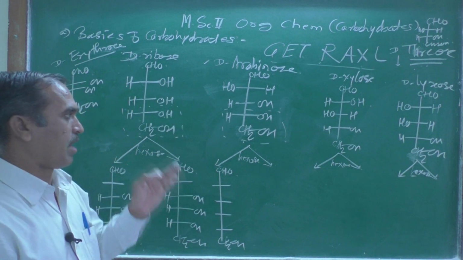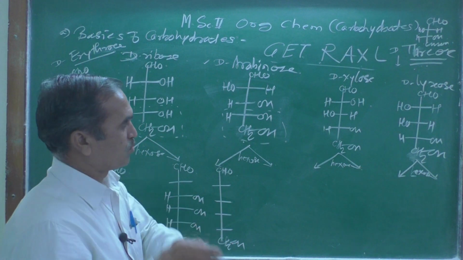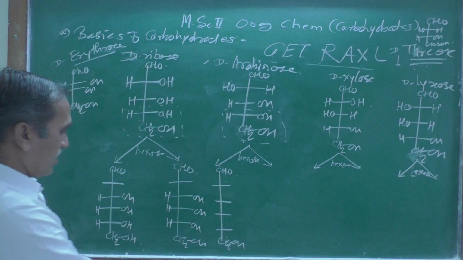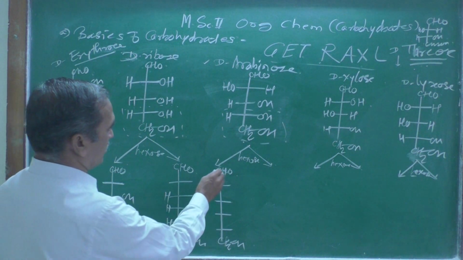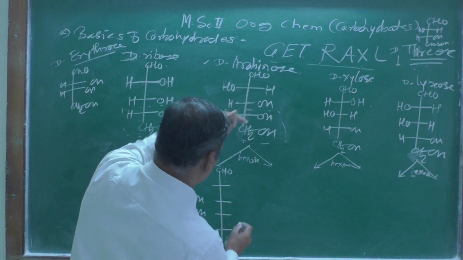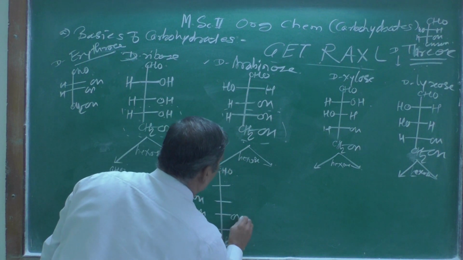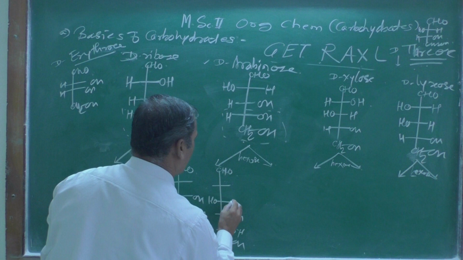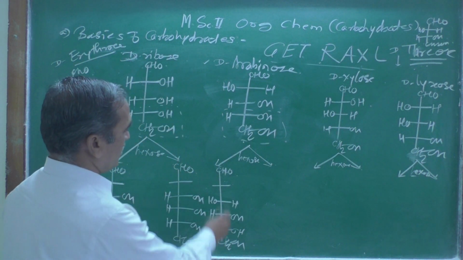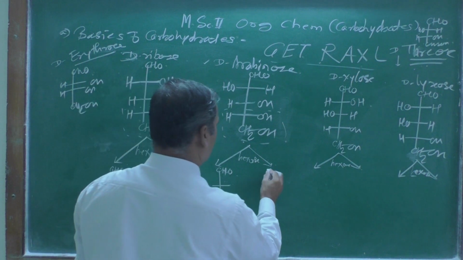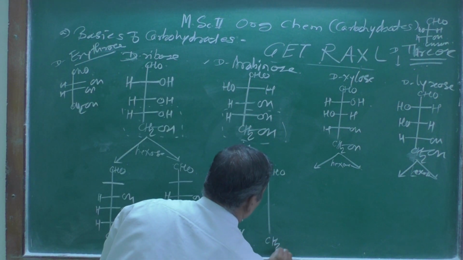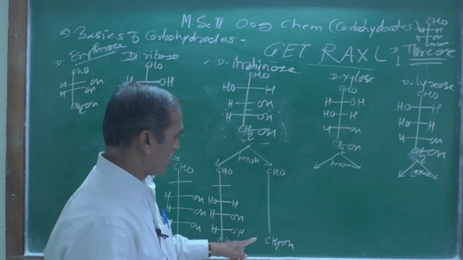In every step one of the chiral centers goes on increasing. Here what you are going to get over there, so here you are going to get CHO, then look here, OH, OH on the right hand side and one OH on the left hand side. Remaining you have to show by the hydrogen atom. Now here I am keeping as it is CHO, then here CH2OH. Look at this carefully.